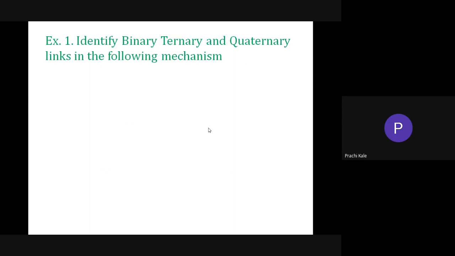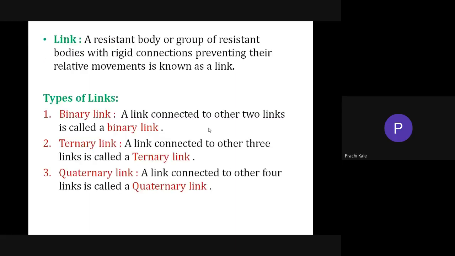Okay, so is this clear? The types of links: which link should be called binary, which ternary, and which quaternary. We have already done this, so I'm not wasting much time explaining it. Do you remember all these parts which we saw in Theory of Machines 1? This is just a revision. Is it fine? Can we go further?